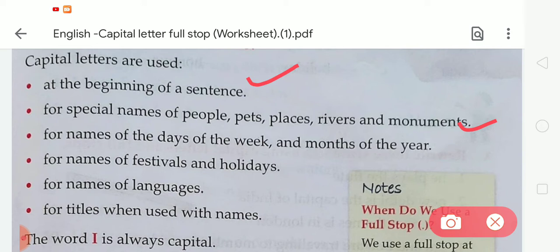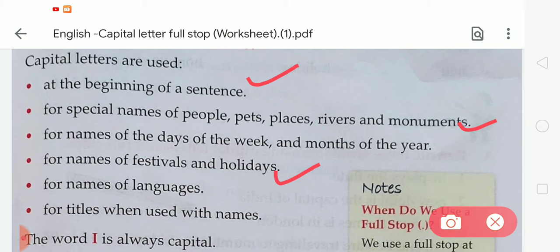For names of festivals and holidays like Holi, Diwali, Dussehra, we have to write the first letter in capital. For names of languages like Chinese, Japanese, Hindi, Sanskrit, we have to write the first letter in capital.